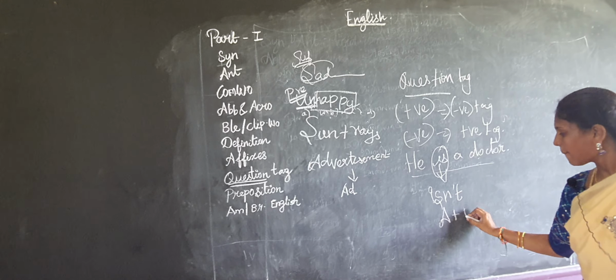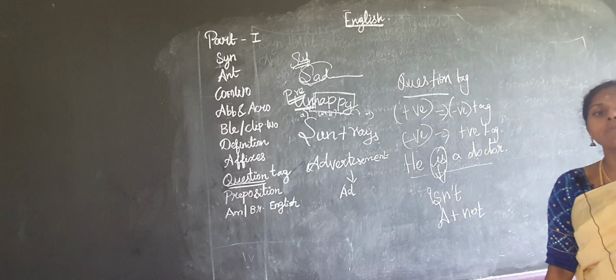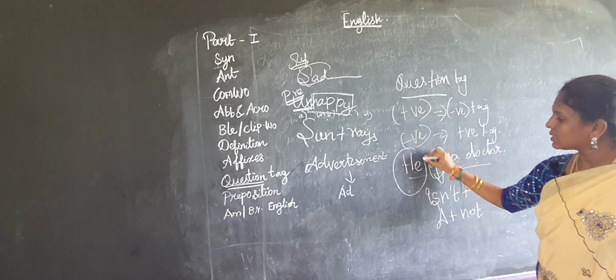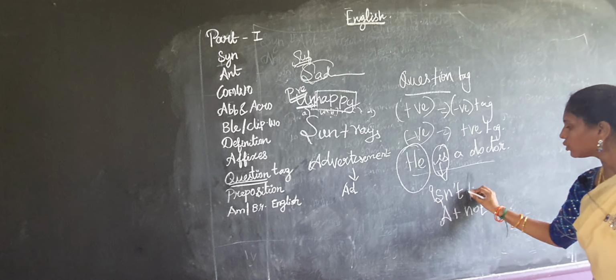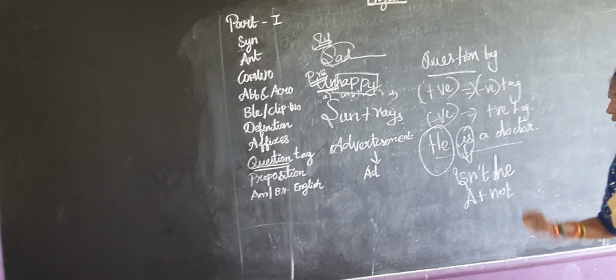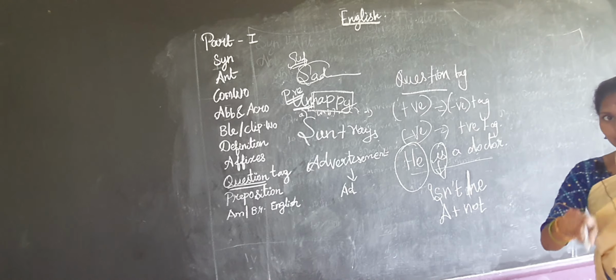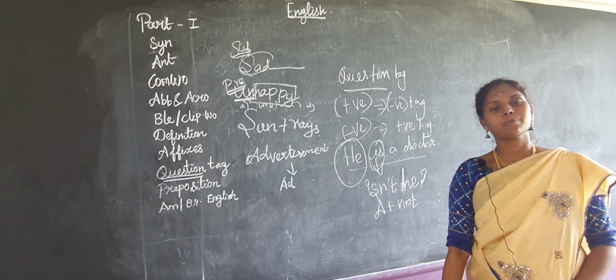Auxiliary verb plus not, and then you have to write the subject I have given. So you have to write: is not he, and then a question mark.